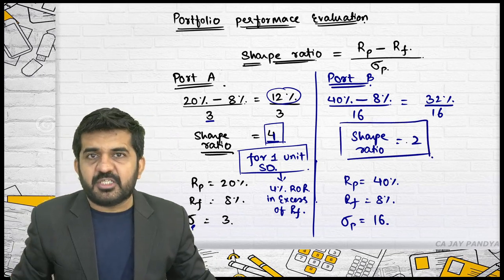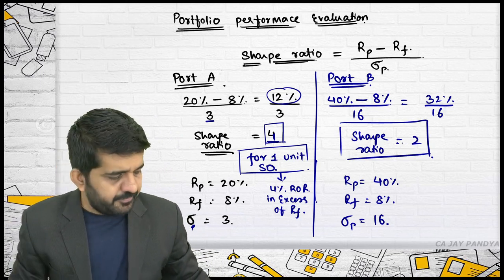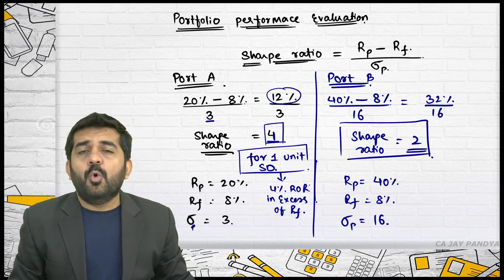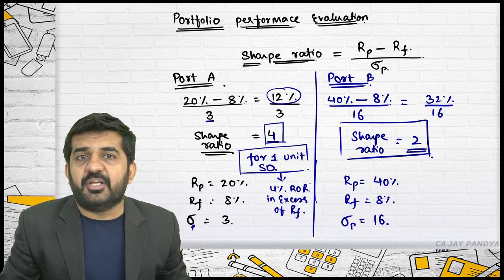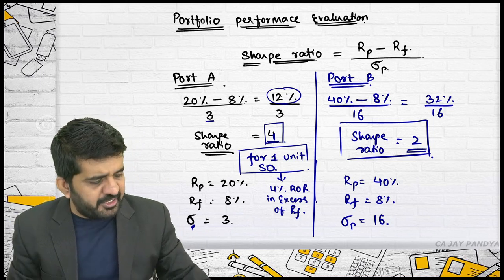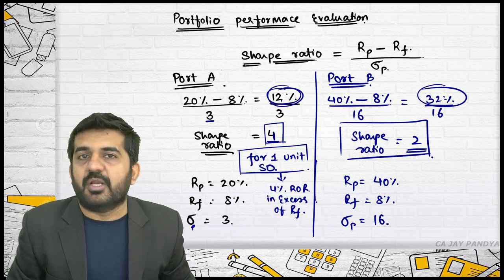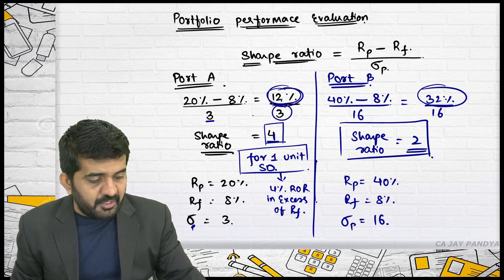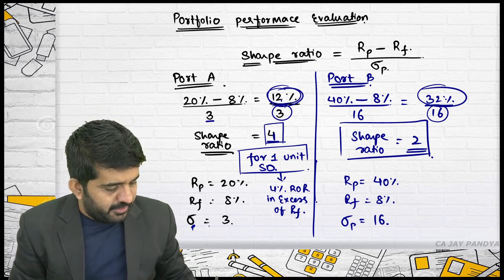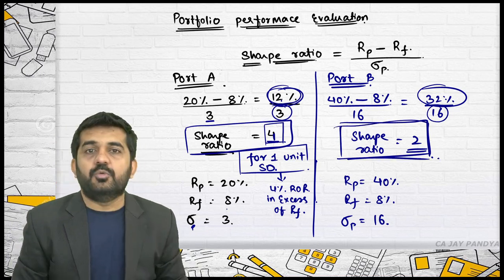What does this mean? Try to understand. Here, for 1 unit of a standard deviation, you are earning 2% over and above your risk-free rate of return. So, what is your return in excess of risk-free rate of return? In this case 12%, in this case 32%. Is it correct? What is standard deviation over here? 3. Standard deviation over here 16. Then Sharpe's ratio over here is 4 and Sharpe's ratio over here is 2.